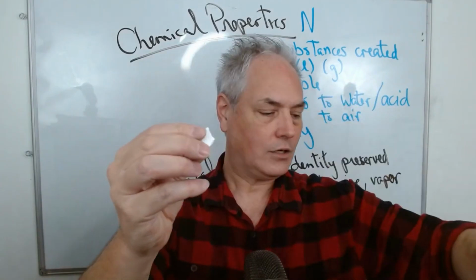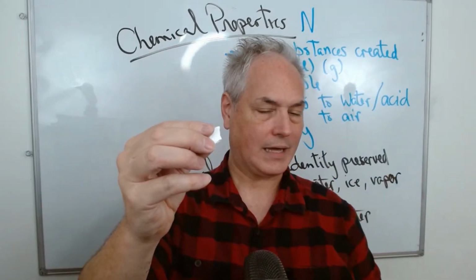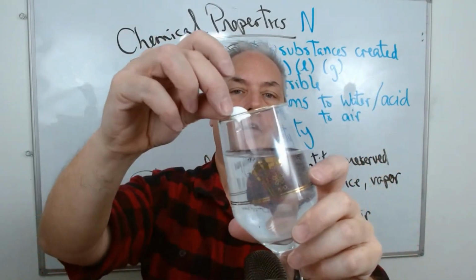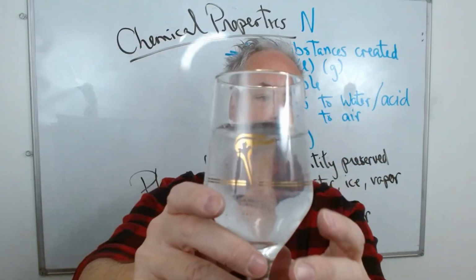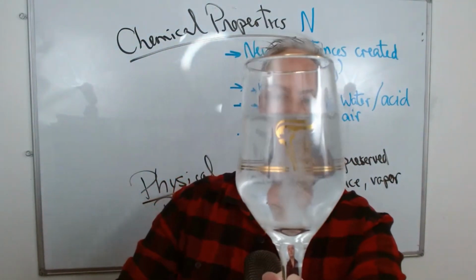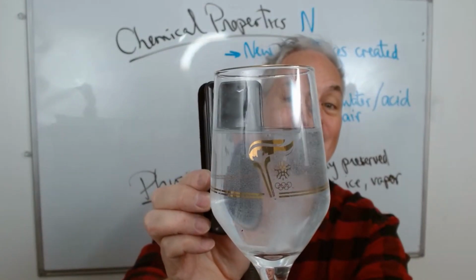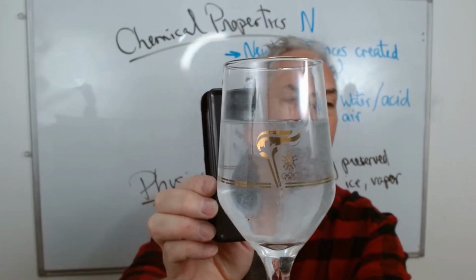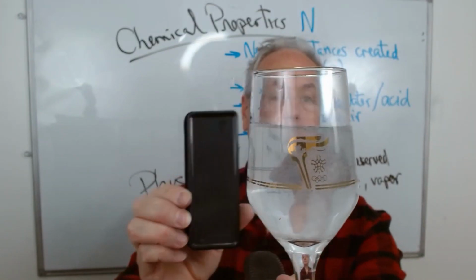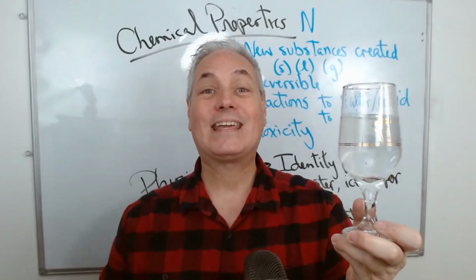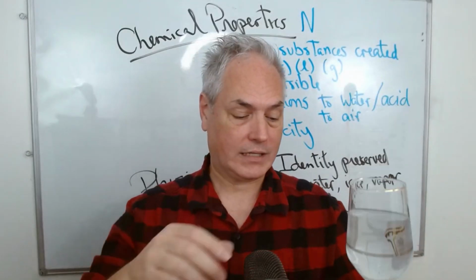Now, if I take a quarter and put it in my glass of water, you will realize that we have a new substance being created. So here you can see a gas is created. That means there's a new substance. There is a chemical reaction happening right here.